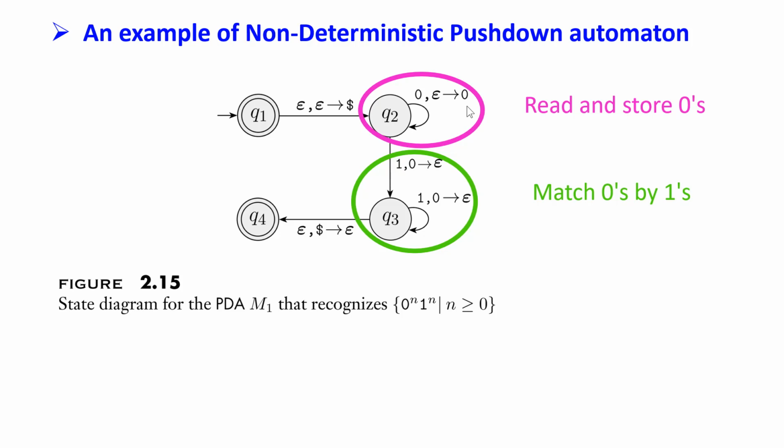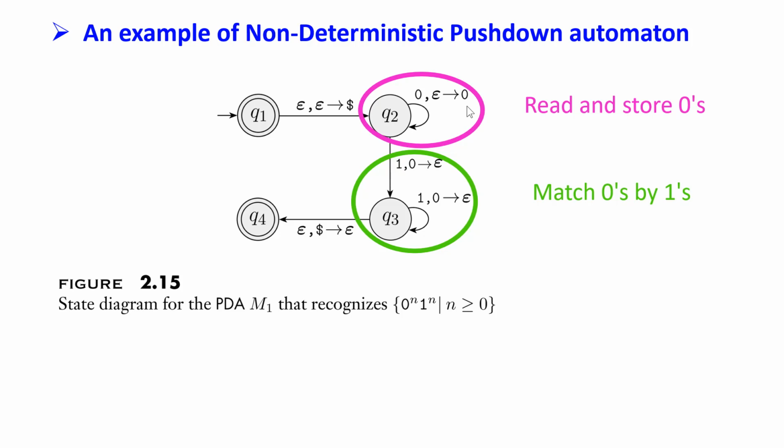That's legitimate. The meaning of this transition is when I read a 0 from the input string, I want to count this 0. I want to store the information that I have read a 0 in the stack. And I use a 0 to mark I have read one 0 from the input.